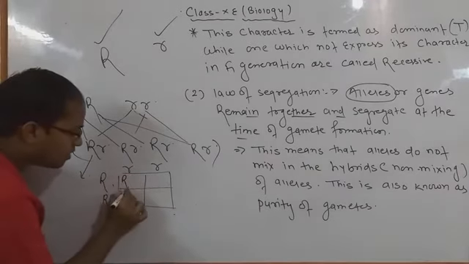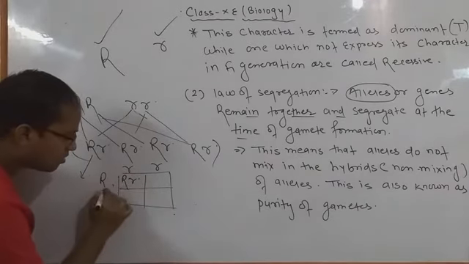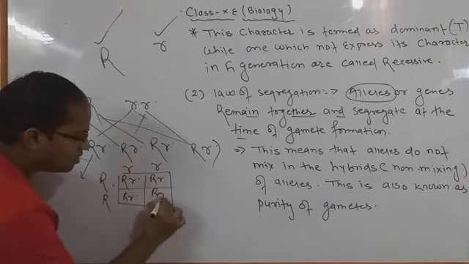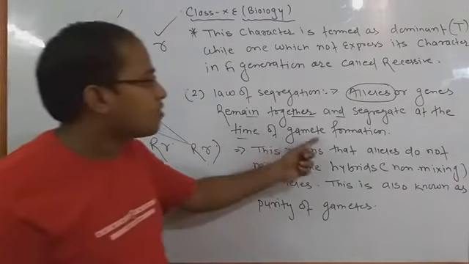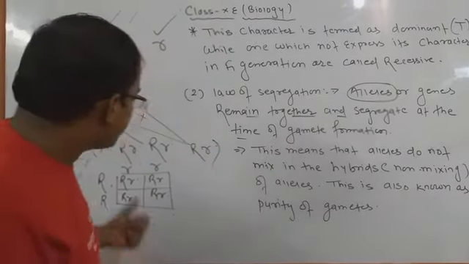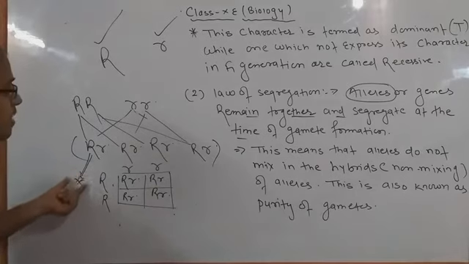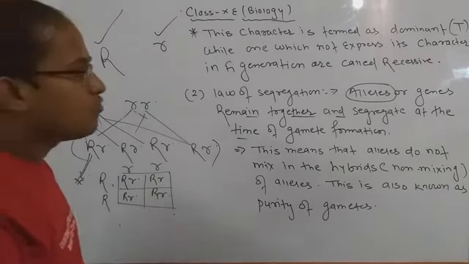Next, what have we done? Capital R crossed with small r. The result is the same here. It means the gamete formation also took place by segregating different types of gametes. Here you have done the gamete differentiation. You took the gametes out and fused them, okay?